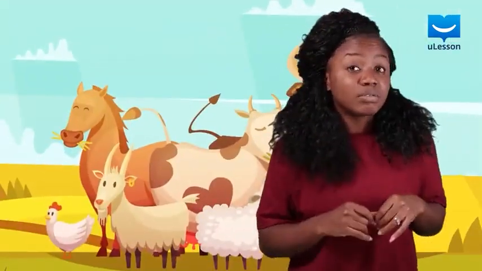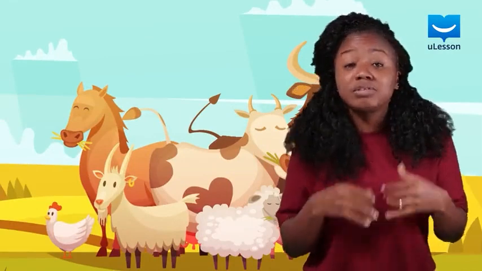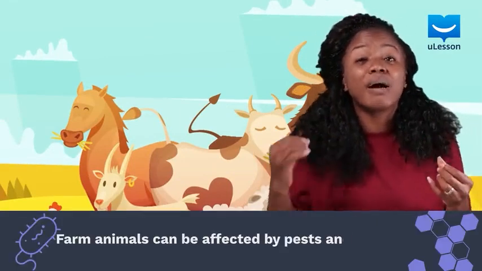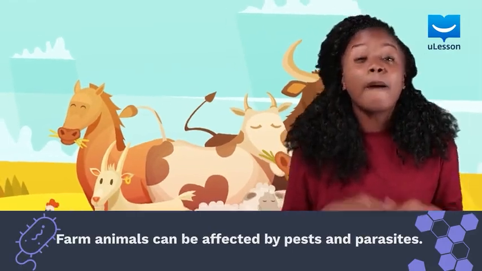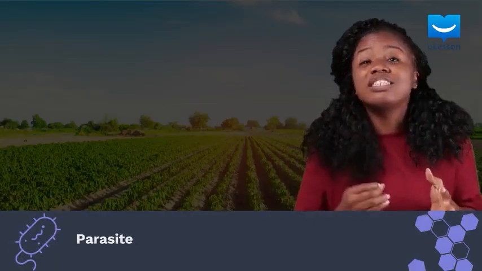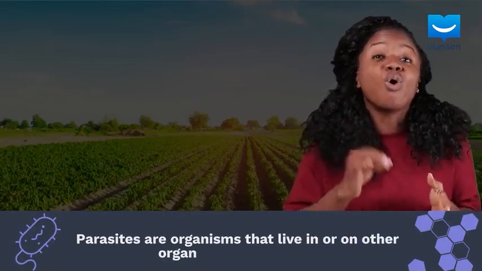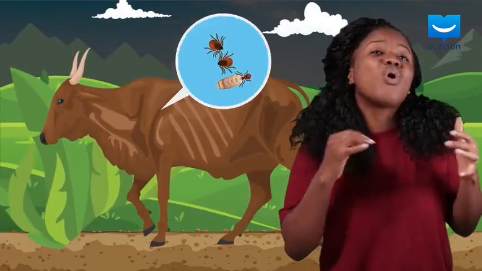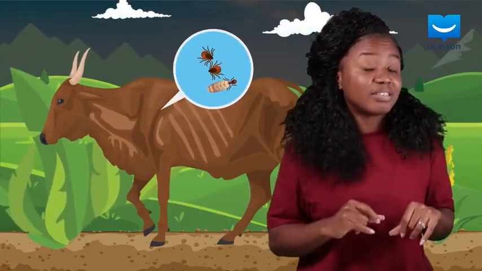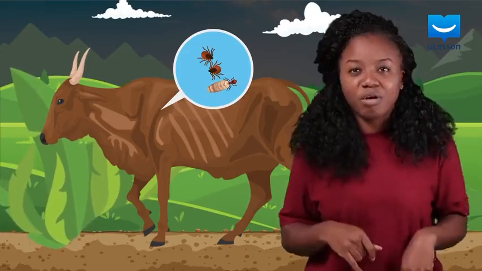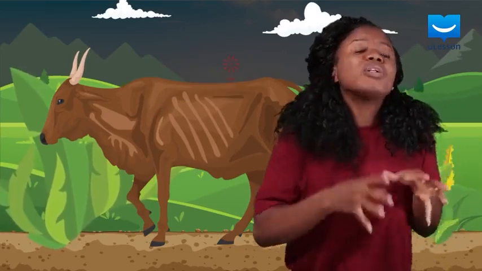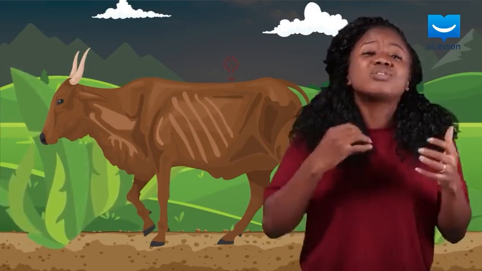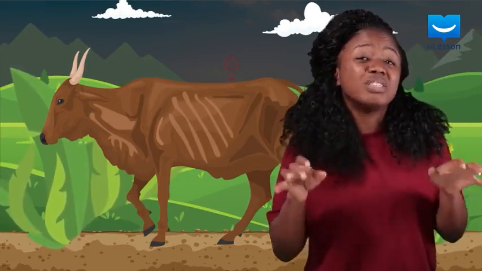These farm animals, cattle, goats, sheep, and poultry, can be affected by pests and parasites. Parasites are organisms that live in or on other organisms called hosts. Although the hosts weigh more than the parasites, these parasites still knock them off. While the parasites enjoy all the food and nutrients, the hosts suffer terribly or may even die.